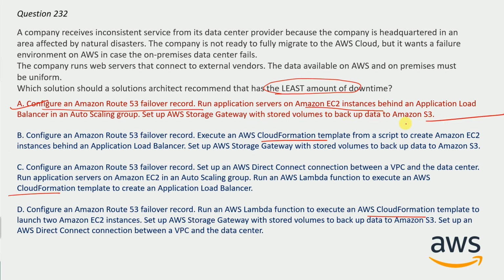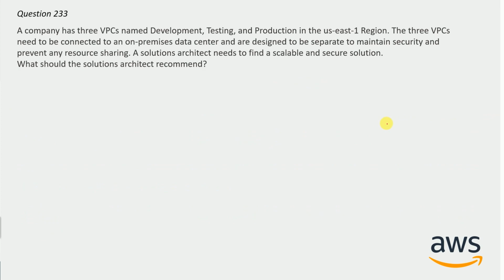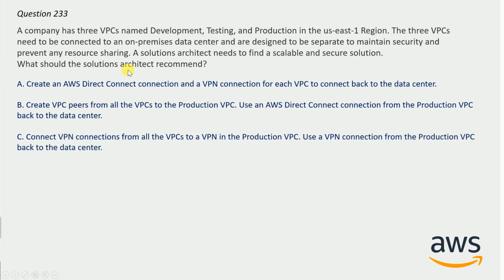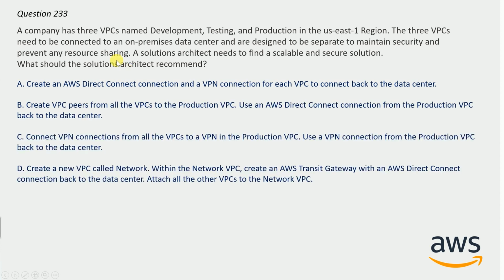Now question number 233. A company has 3 VPCs named development, testing, and production in the US East 1 region. The 3 VPCs need to be connected to an on-premises data center and are designed to be separate to maintain security and prevent any resource sharing. A solution architect needs to find a scalable and secure solution. What solution should a solution architect recommend? And here are the options. Try to guess the answer.